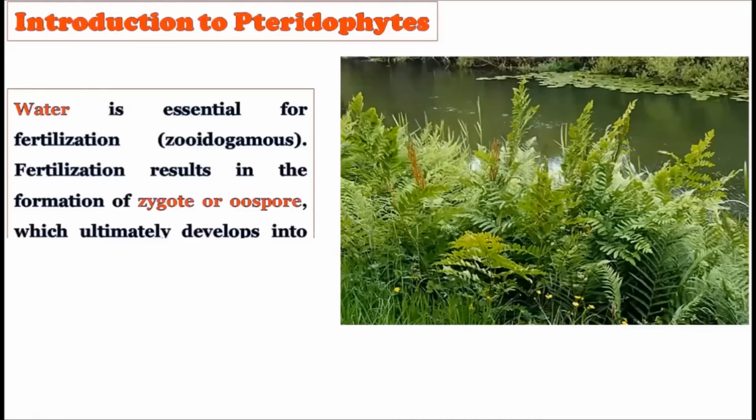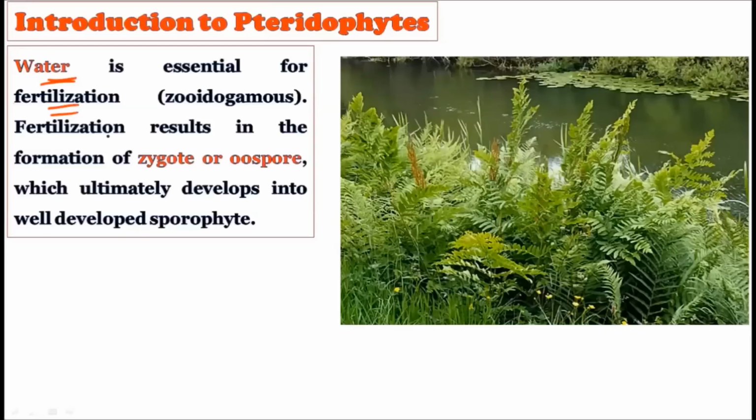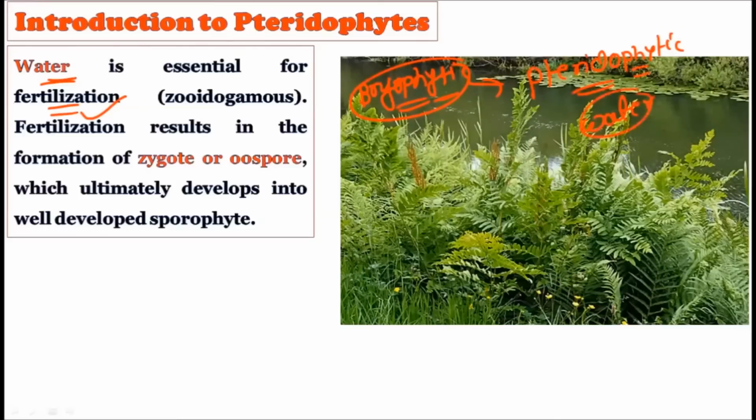Okay, see, water is essential for fertilization. Very important, because in line with the bryophytes, as bryophytic reproduction is dependent on water, the same is true for pteridophytic reproduction. The pteridophytic reproduction is also dependent on water, and the antherozoids will swim in the water to reach the archegonium. And this is the very basic reason why the bryophytes and the pteridophytes have not occupied much of the habitat on the earth, because one way or another they always require water to complete their life cycle.